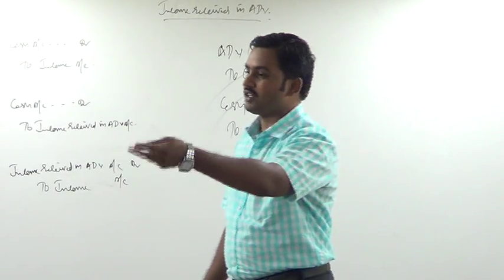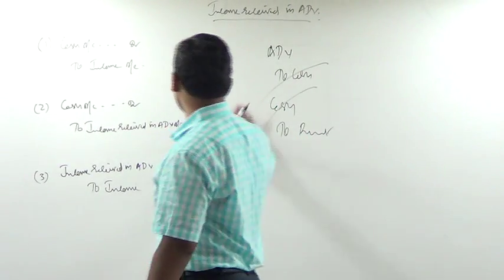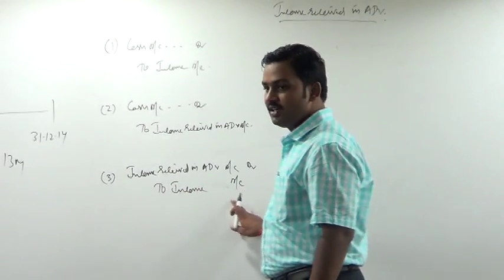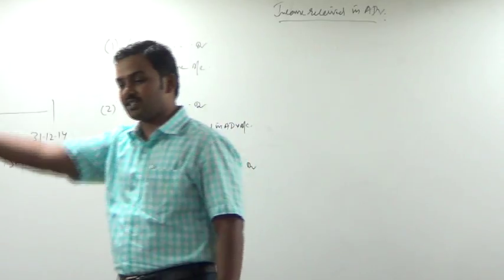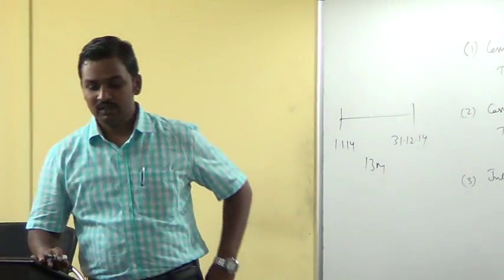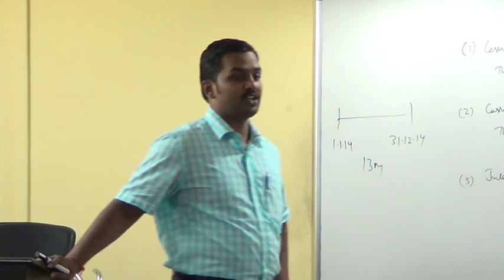So next year, the advance will be adjusted to the income by passing this entry. Income received in advance account debit to income account. Please write down below this entry. This entry will be passed in the books of next year.